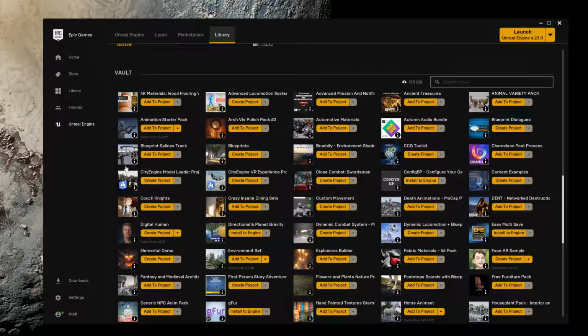Next up is the Vault that contains all of the assets that you own. These are all the things from the marketplace as well as the Learn Tab. Yours might be empty now, but it will populate as you add different assets and tools to your library.